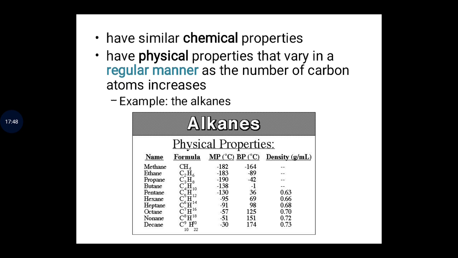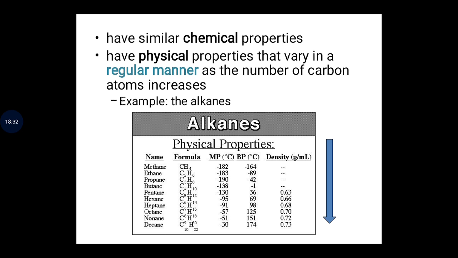So you see the boiling points and the melting points increase as you increase the carbon atoms. You see that the melting point from methane to decane increases from -182 to -30 degrees centigrade, and the boiling point also from methane to decane increases from -164 to 174, and the density also increases, as you can see from pentane we have 0.63 to 0.73.